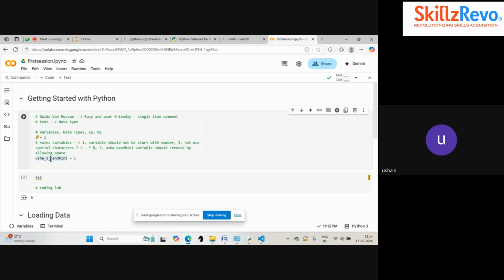If I leave a space within my variable name, it will throw me the error. Instead of that, we can use an underscore in between the two names. Although we are creating an underscore, it will not create any problem. Instead of space, we can use underscore. That will not create any issue. I hope the rules are clear, right? So follow these rules while creating the variable.